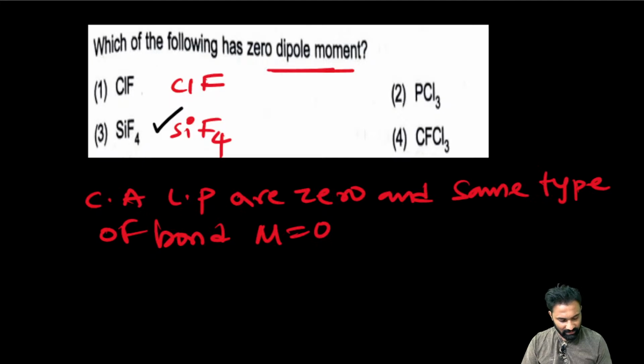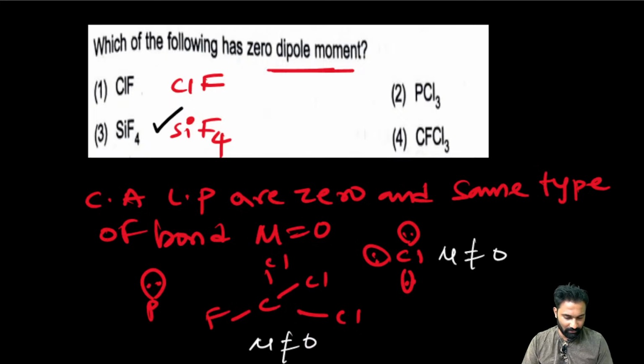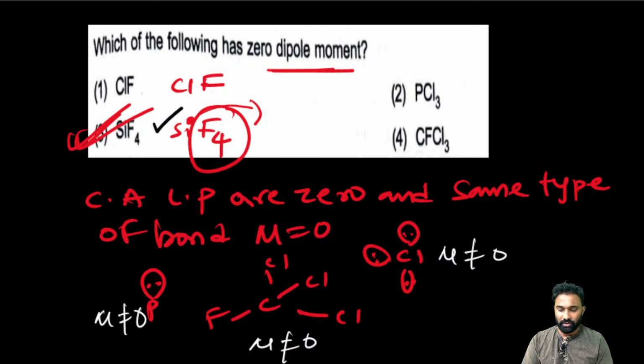Now in ClF3, chlorine contains lone pairs of electrons. In PCl3, phosphorus contains 1 lone pair of electrons. And in the third one, lone pairs are absent, but there are different types of bonds. If there are different types of bonds, it is having dipole moment not equal to 0. If lone pairs of electrons are present on the central atom, dipole moment is not equal to 0. Clear? But here the central atom does not contain a lone pair and it is having the same type of bonds, so the dipole moment is 0. Option number 3 is correct.